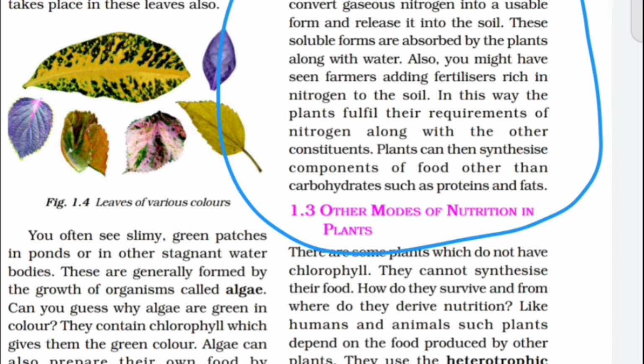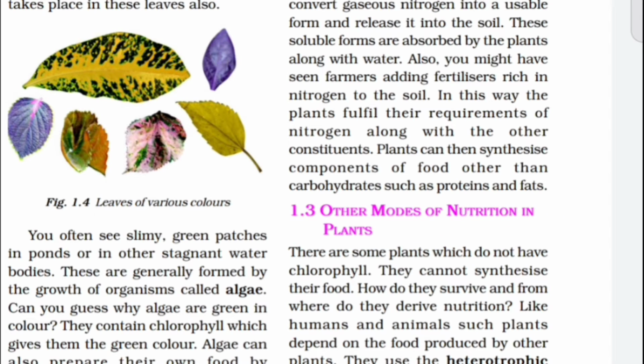So nitrogen is used as a fertilizer. Suppose a question is asked: which nutrient does fertilizer contain? It is mainly nitrogen. So the farmer in the field uses it. In this way the plants fulfill the requirements of nitrogen along with the other constituents. Plants can then synthesize components of food other than carbohydrates, such as proteins and fats, because fats and proteins mainly contain nitrogen. So if a plant absorbs nitrogen, then it prepares the nutrient protein. Clear my point?